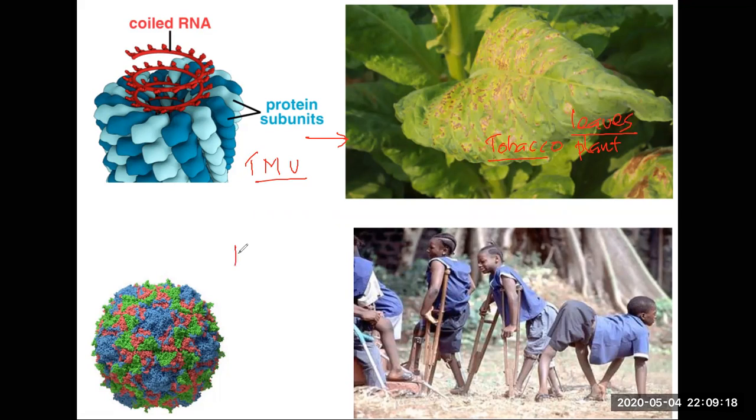This is a virus called polio virus. See the disease called polio. It enters our body and causes weakening of neurons and muscles. It mostly affects children. When children are affected, they cannot walk because they get weak muscles, and the nerves that connect the muscle to the brain are affected. They cannot walk. They get crippled by the disease.